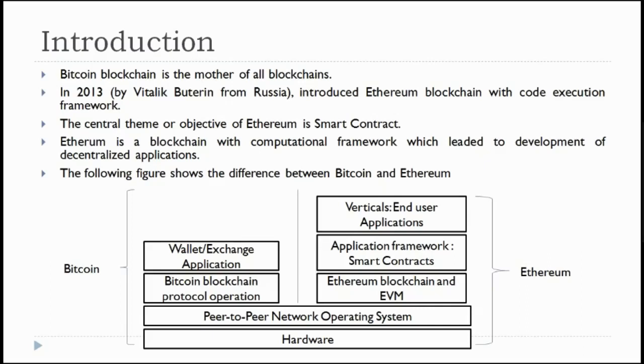On top of this Ethereum blockchain and EVM, we have the application framework, in which developers can write smart contracts and execute them on the Ethereum virtual machine. On top of this application framework, you have the verticals, that is, end user applications.